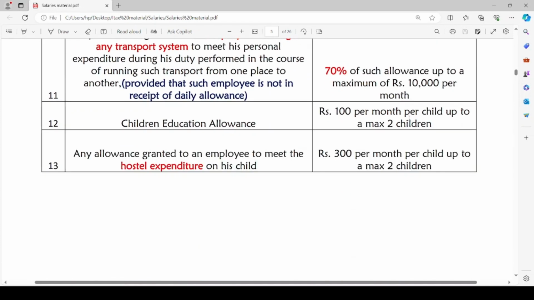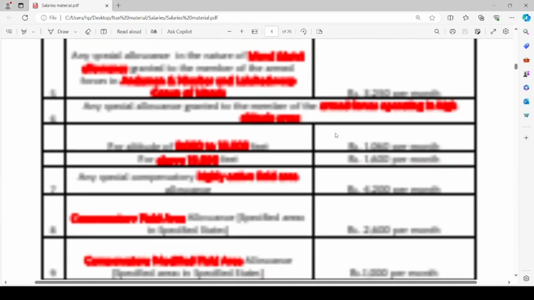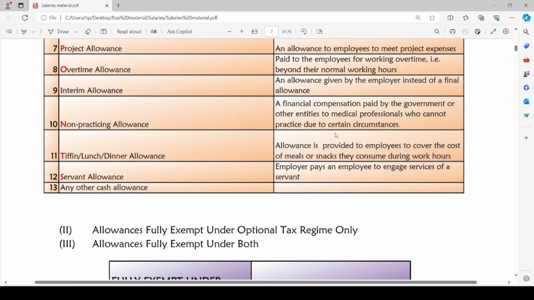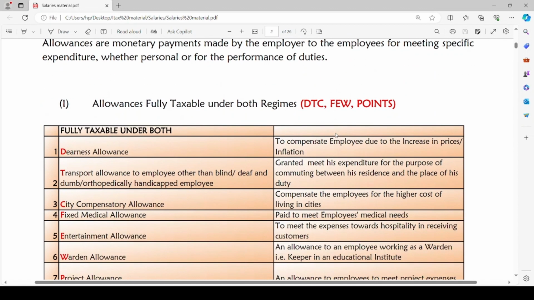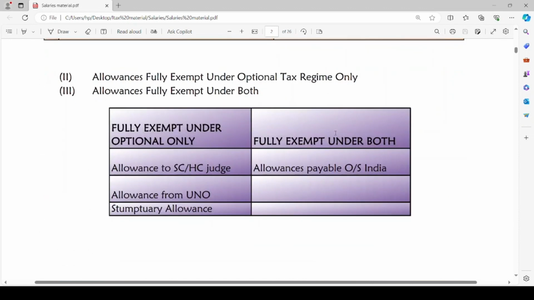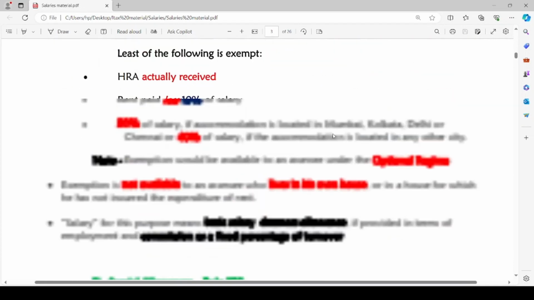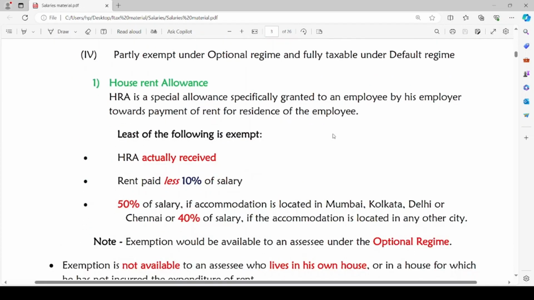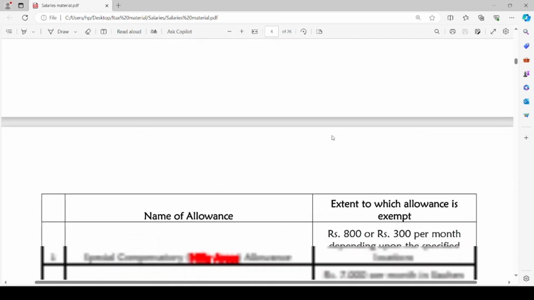One thing about heads of income is that it is really a test for our memory power. I hope you all have understood all these allowances. The 4 categories: one is fully taxable under both regimes, fully exempt under optional tax regime only, fully exempt under both, and partially exempt under optional tax regime, fully taxable under default tax regime.